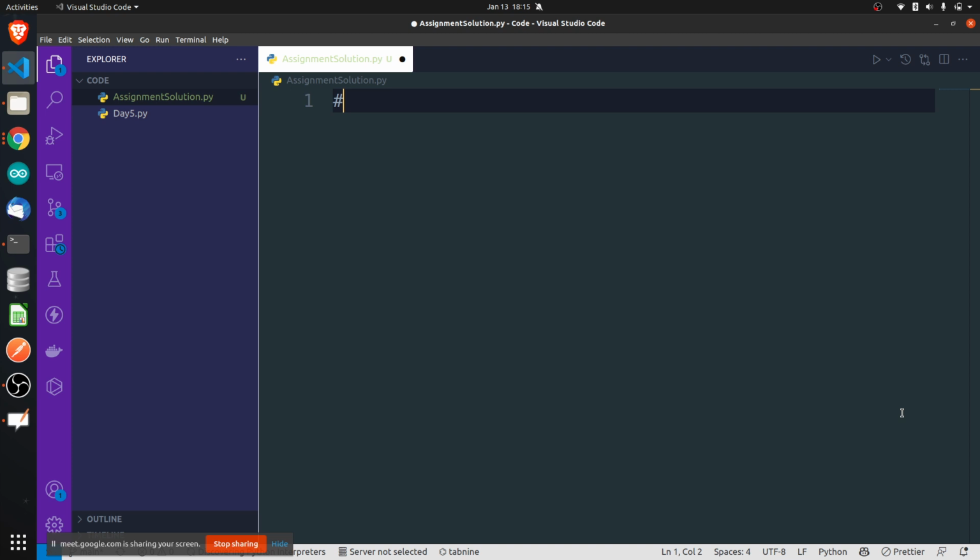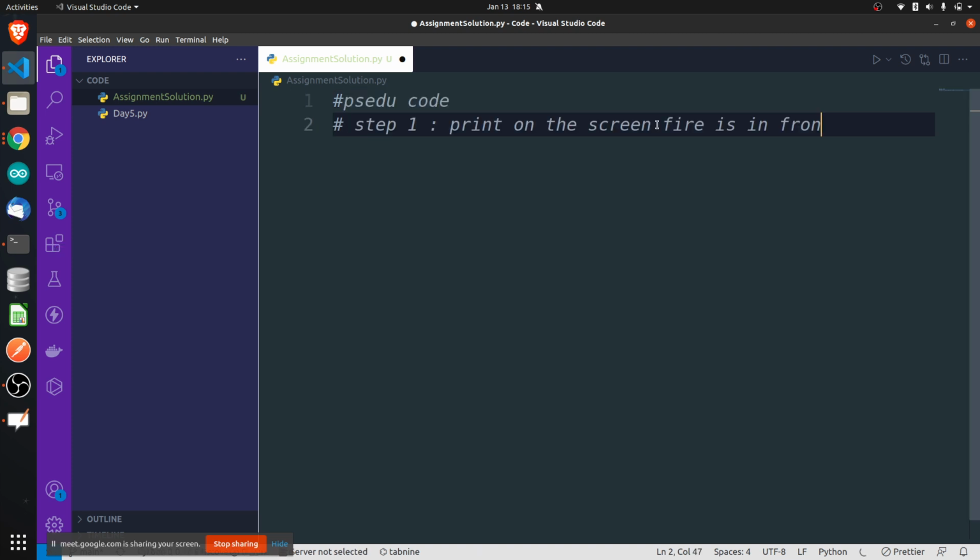Can you just read out what all lines I had told? Okay, so print on the screen: fire is in front of you, and next: do you want to move ahead or get a fire extinguisher? This is a question mark.